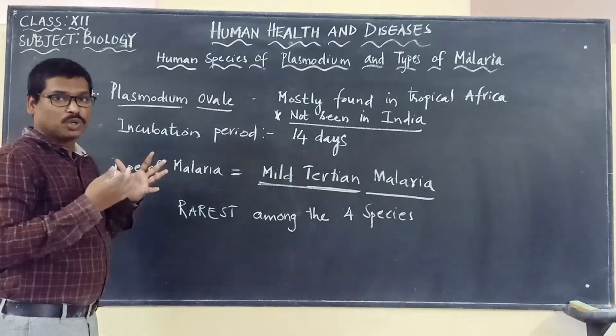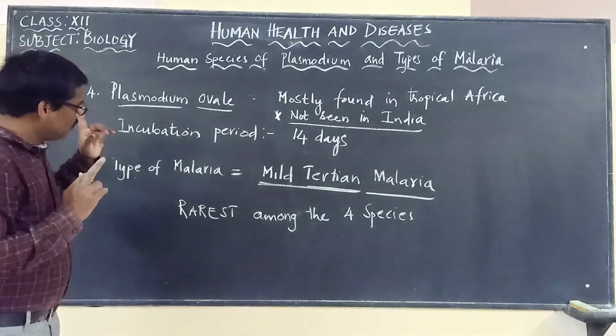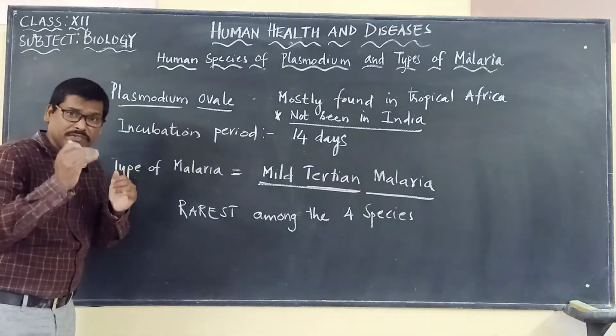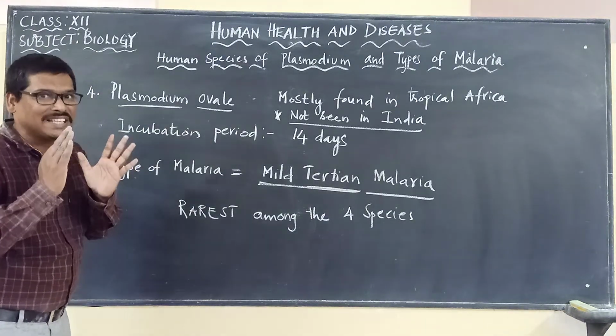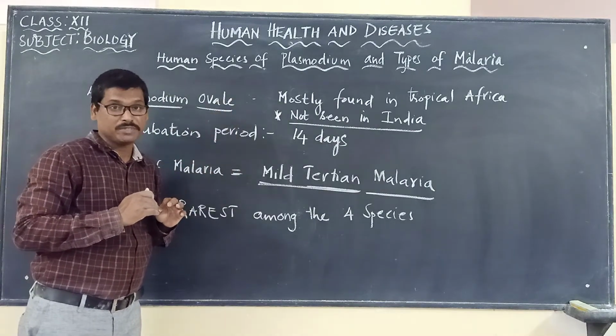That is shown by the individual suffering with the malaria, because the fever is very mild, meaning low fever will be shown, and it is not so serious as we have seen with the other 3 types of Plasmodium species.